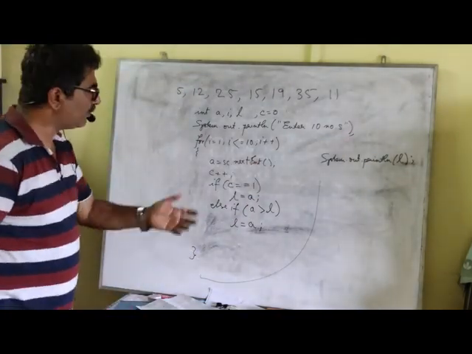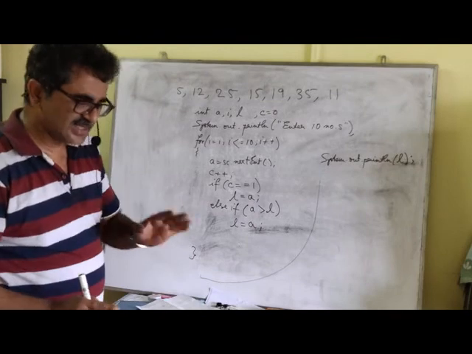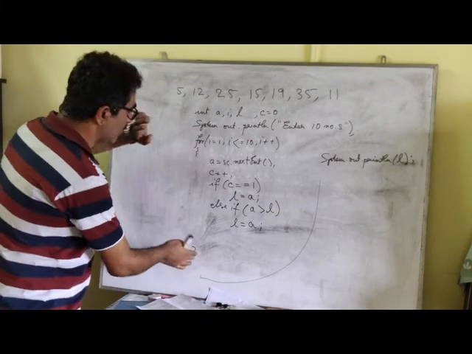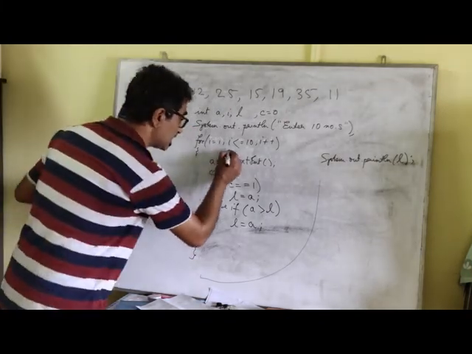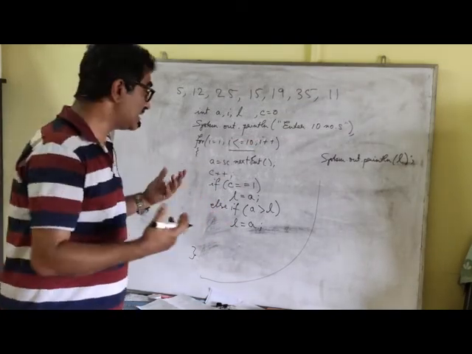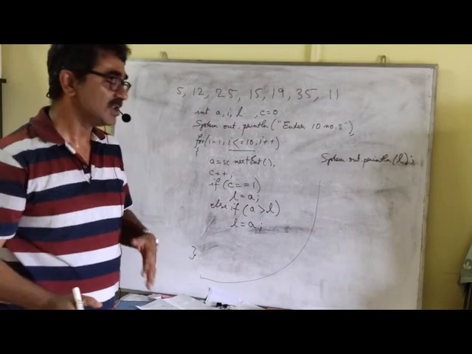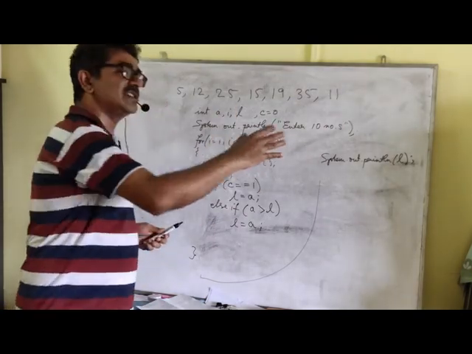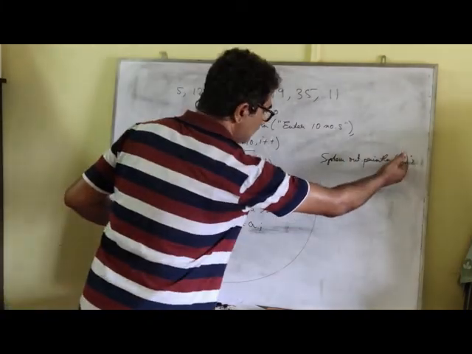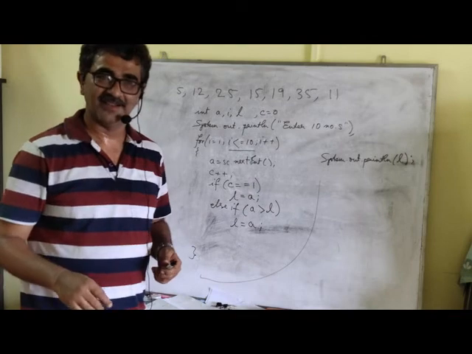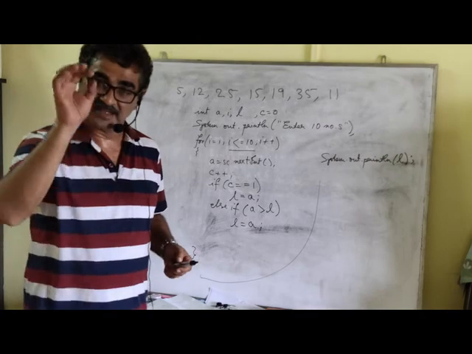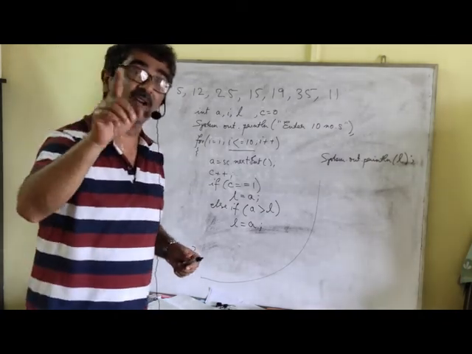Now you see, when you compile this particular program, the first thing that will happen is, Java thinks this way. Suppose this particular loop does not get executed. When will it not get executed? Suppose this condition is not valid. It is only checking whether syntax is correct or not, not whether this condition is true or not. So if this condition is not true, this loop will never get executed. If I display the value of L, what will it display? Since there is no concept of garbage value, it is not going to print any garbage value. That is why it will give you an error message, L might not have been initialized.